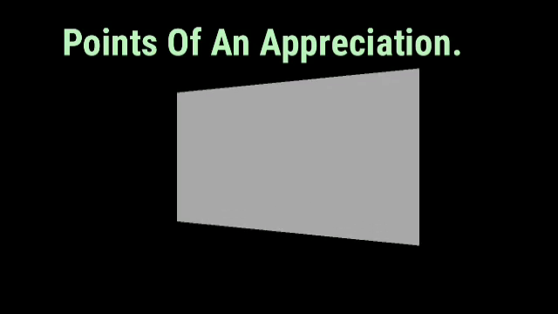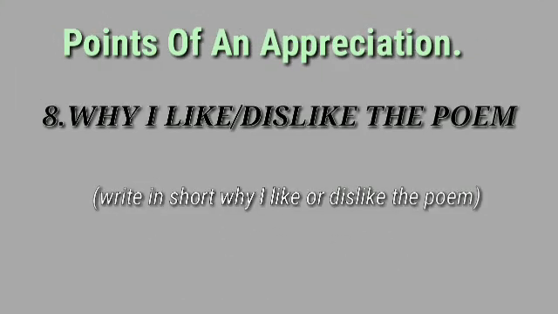The last point is why you like the poem or why you dislike the poem. In this point, you are supposed to write whether the poem made you laugh or enjoy or made you think, or if the rhymes were good. If the message the poet has conveyed to you is appropriate, related to your life, related to nature, whatever it is.